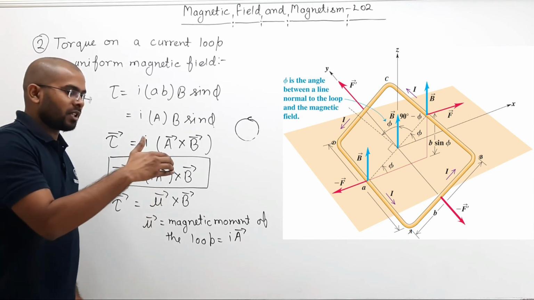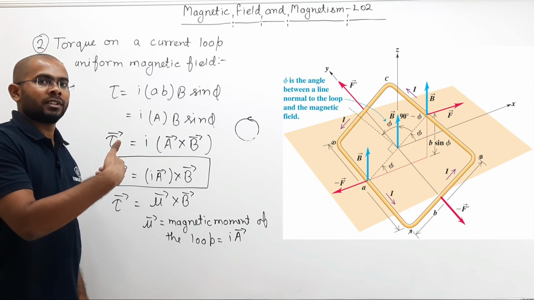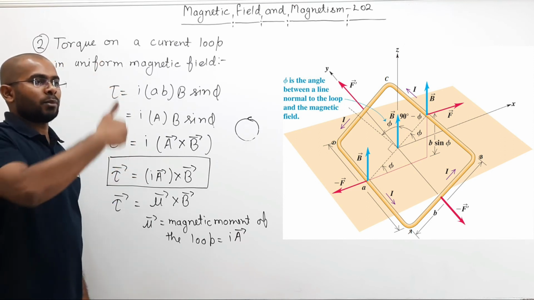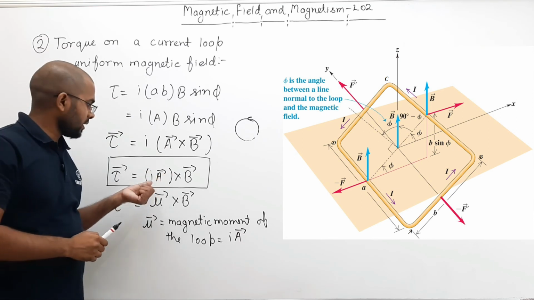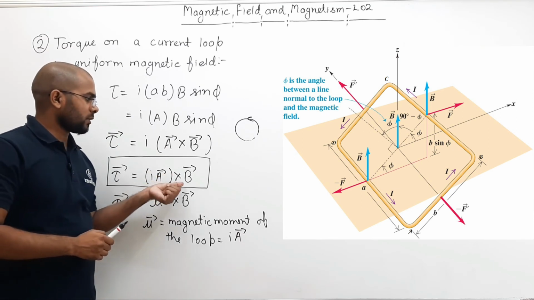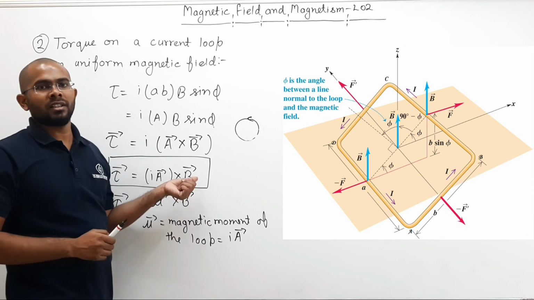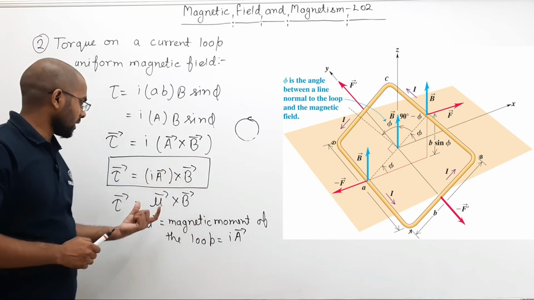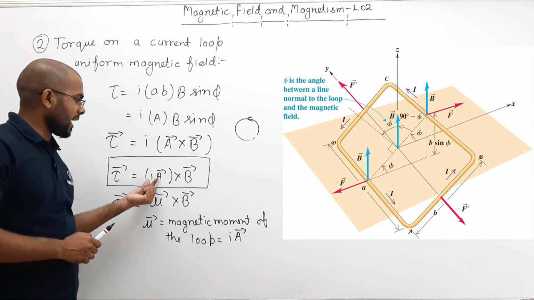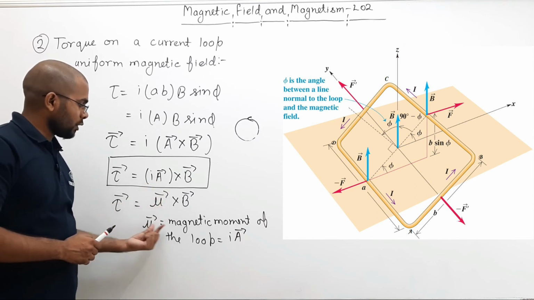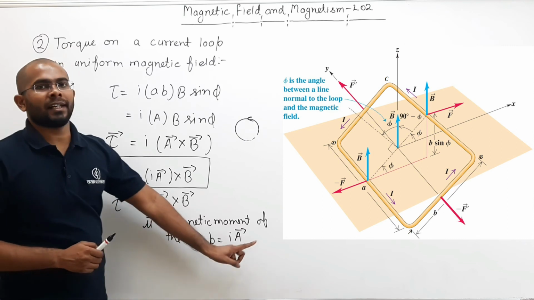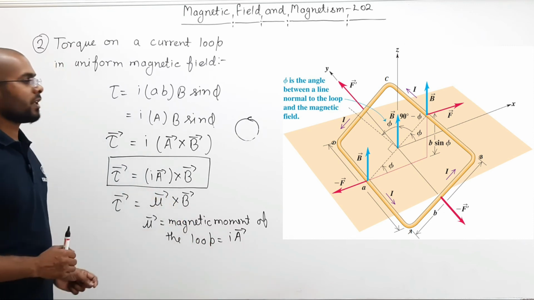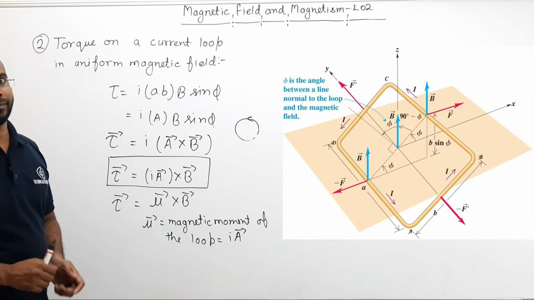Just curl your fingers along the direction of current, then thumb shows the direction of area vector. So magnitude of area you can find. I times area vector cross product with B, where B is the field vector. And you can also write I times A as mu. What is mu? Mu is the magnetic moment of the loop, which is I times A. You can pause the video and note it down.